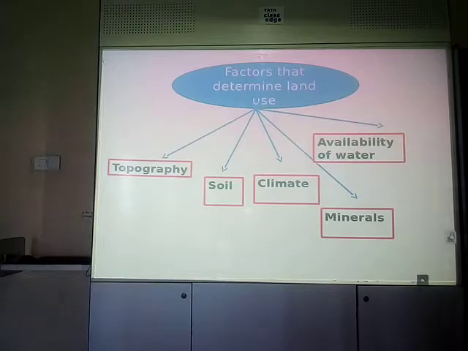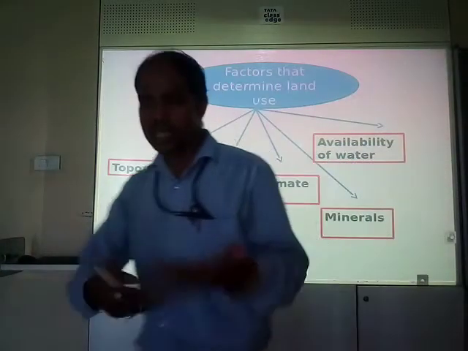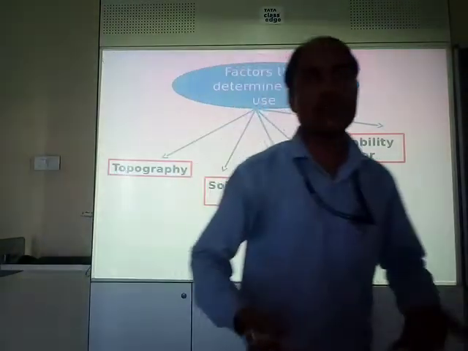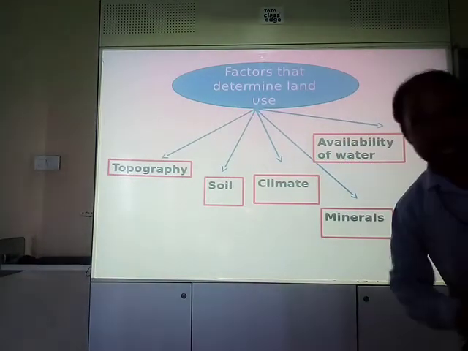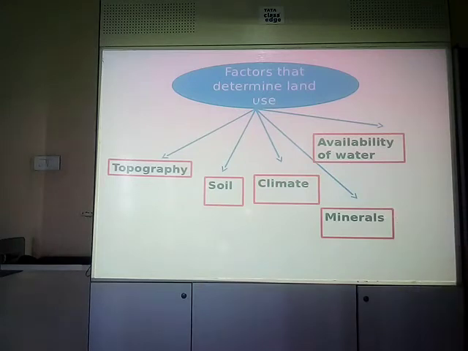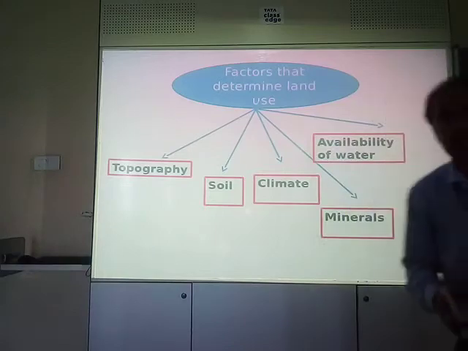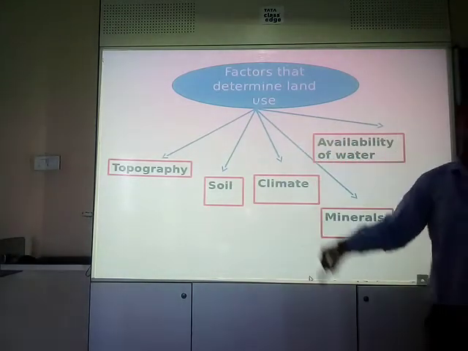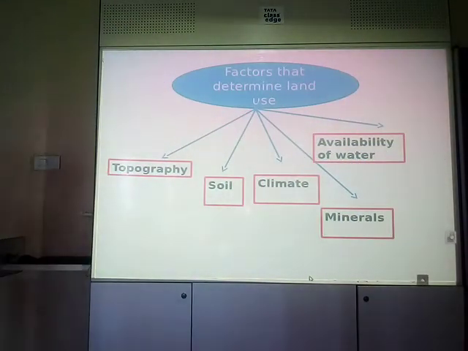Next thing is minerals, availability of minerals. It is also a resource, right? Wherever there is availability of minerals, people usually get resources in the form of minerals. Moreover, they will get employment, as industries or factories get set up in that area. So people get a favorable chance of getting employment, right? So these are the factors that determine the land use, whether the land will be used or not. Clear?